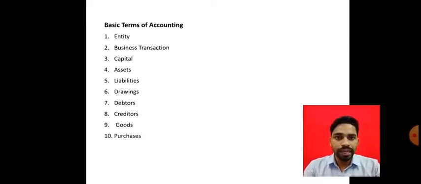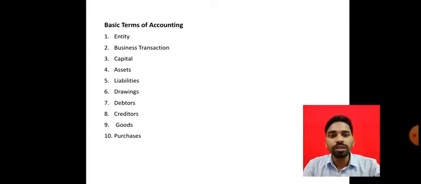Next, debtors. Debtors are those who owe money to the business. Creditors are those to whom the business owes money, the third parties. Goods are commodities, things with physical existence. Purchases means the business is purchasing raw material from the suppliers.